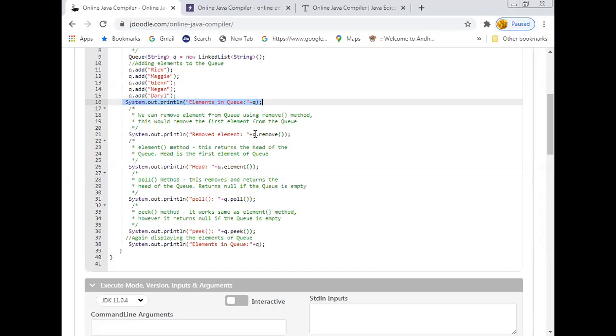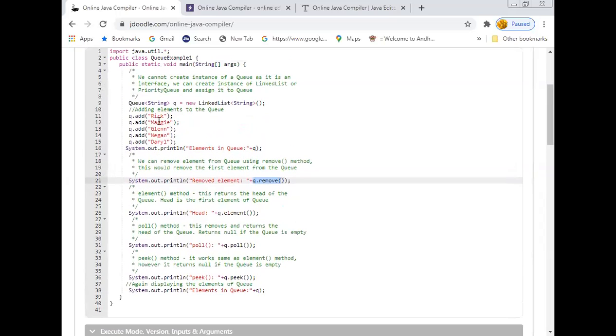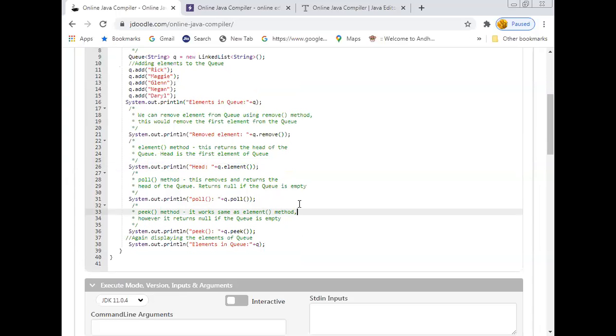So for that, the remove method will be applied, so that the first element is deleted from the list. In our case, Rick is the first element, because it is the first element we added to the queue. After executing this particular line, that element is going to be deleted from the queue. Now let us apply the element method. The element method always returns the head of the queue, that means the first element of the queue.